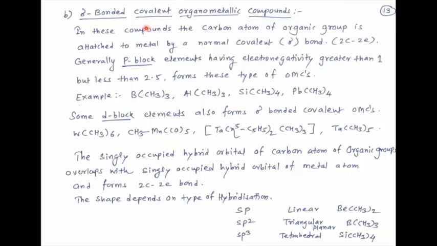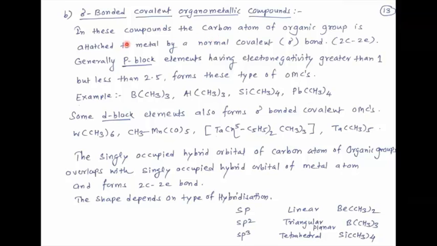Then see the second type of organometallic compound, which is called sigma bonded covalent organometallic compounds. In these compounds, as the name indicates, between carbon and metal there is formation of a covalent bond. We know how a covalent bond is formed. There is sharing of electrons between carbon and metal. So a covalent bond is present in this organometallic compound. Therefore, it is called a covalent or sigma bonded organometallic compound.